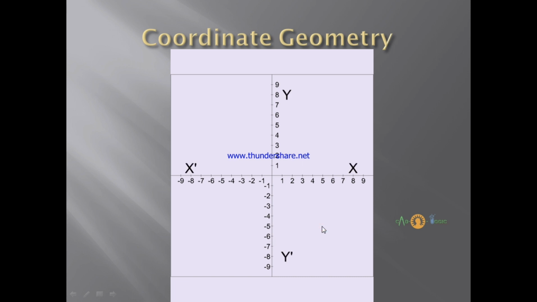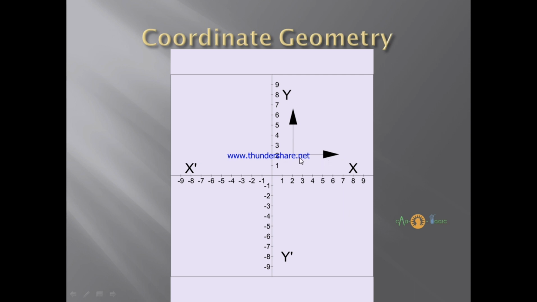Now let's see a little nomenclature. The horizontal line right of the origin is called x. Left of the origin is named x dash. Similarly, the vertical line, the y-axis, above the origin is named y. Below the origin, it's named y dash. Let's move forward then, shall we? So these are the directions.